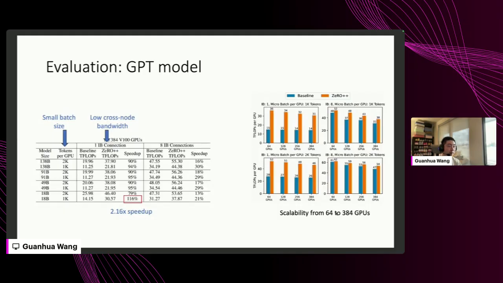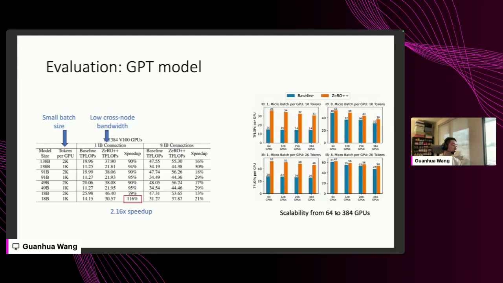And you can see in the middle column here, compared with our baseline, ZeRO++ can achieve up to 2.16x speedup compared with ZeRO for large language model training. And even for the 8 IB connections, shown as the red column in the table, we can achieve roughly 16 to 30 percent speedup compared with the ZeRO baseline.